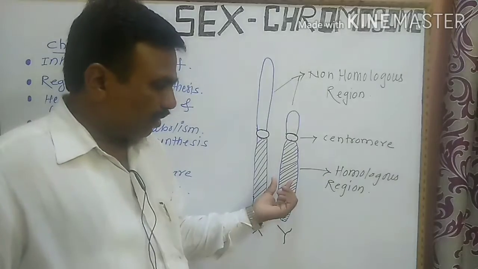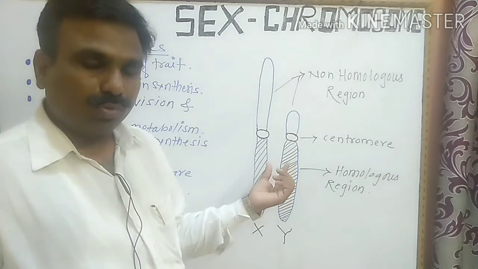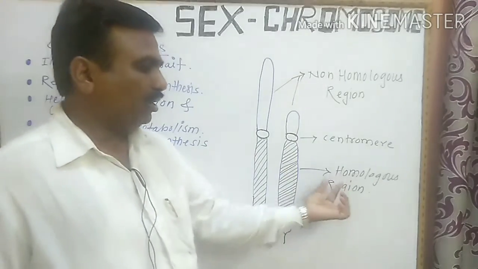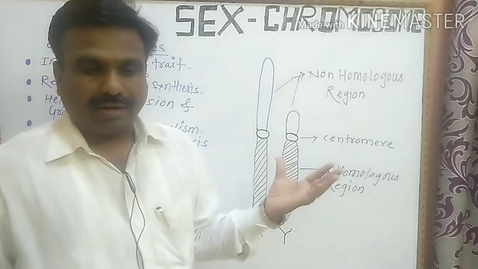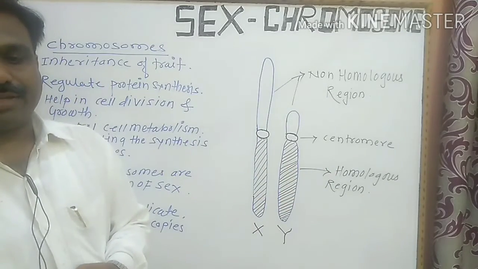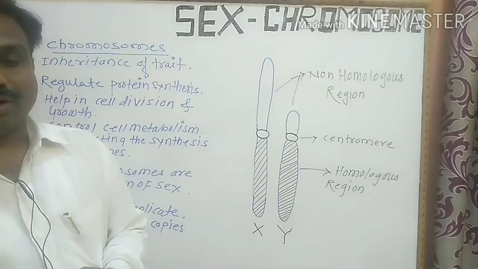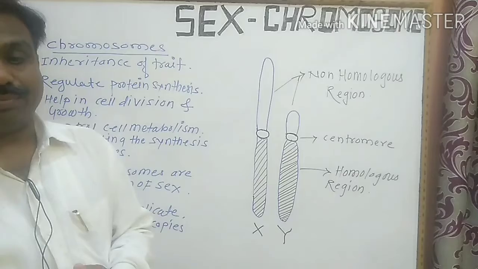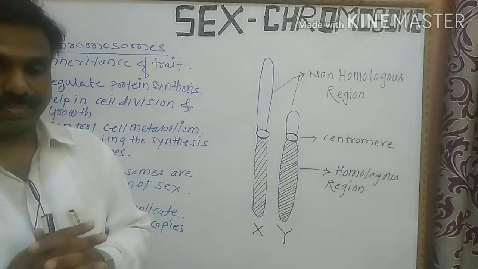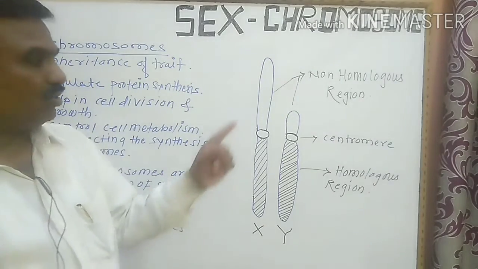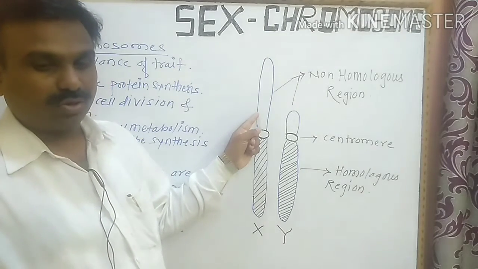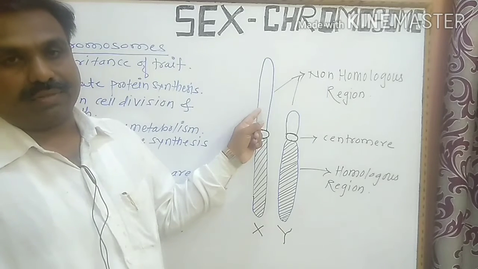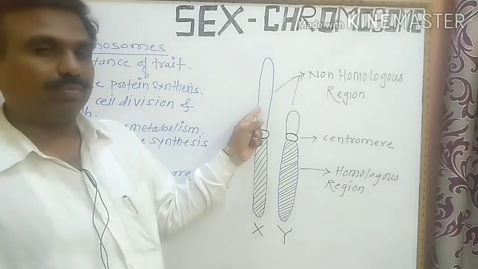Crossing over of the chromosomes takes place only between the homologous regions. The non-homologous region of the X chromosome is longer than that of the Y chromosome and contains more genes than the non-homologous region of the Y chromosome.